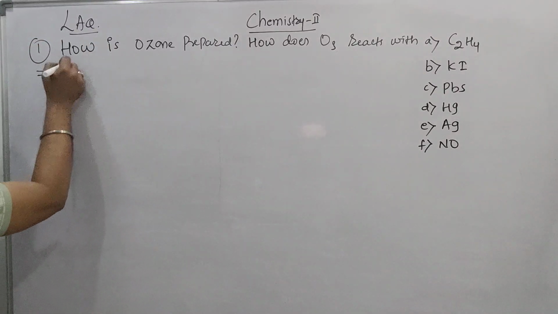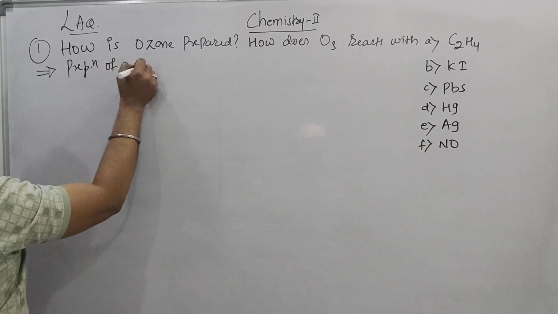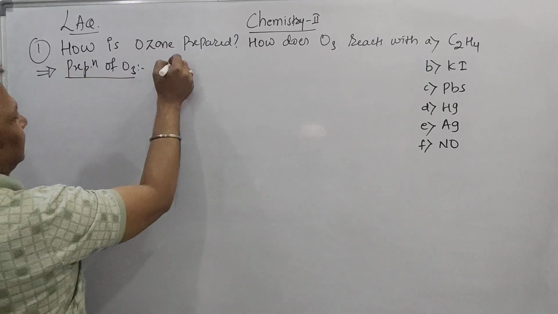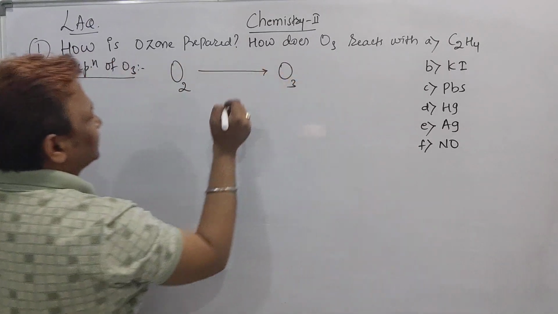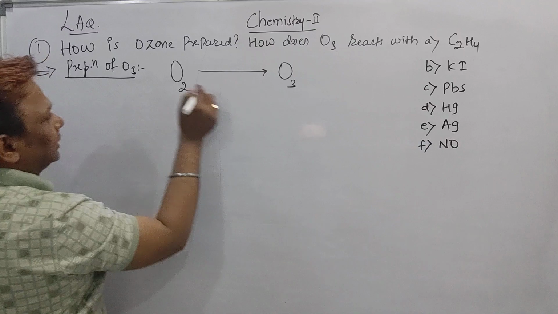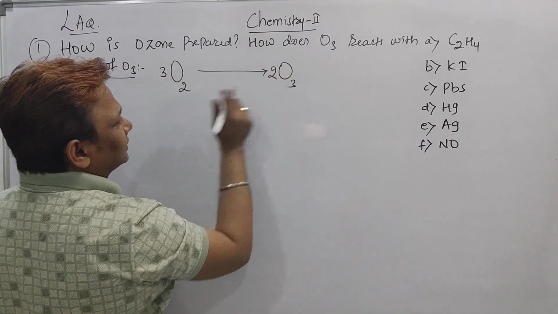First we have to write the preparation of ozone. How to write it? See here, oxygen gas is converted into ozone gas: 3 O2 gives 2 O3. 3 twos are 6, 2 threes are 6.